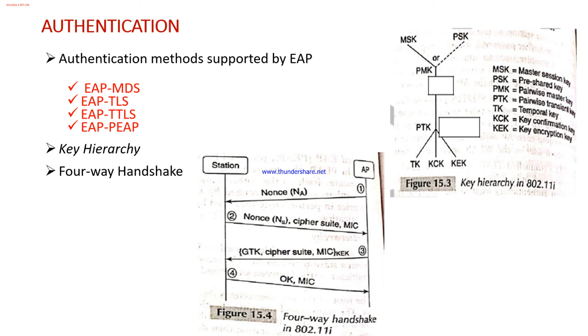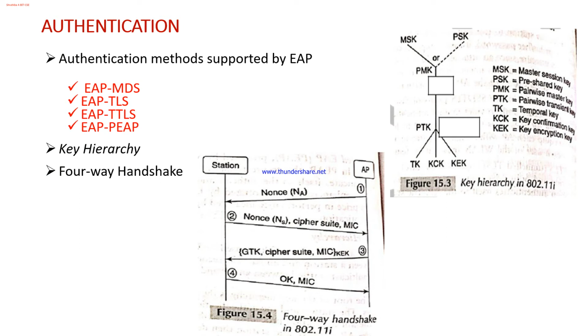If you remember, in SSL we had two types: one was transport, the other one was tunneled. This tunneled requires a certificate only at the access point. I'm speaking about TTLS, where T stands for tunneled. The AP authenticates itself to the station and both sides construct a secure tunnel between themselves. Over this secure tunnel the station authenticates itself to the access point, and then the station could transmit attribute value pairs such as username and password.